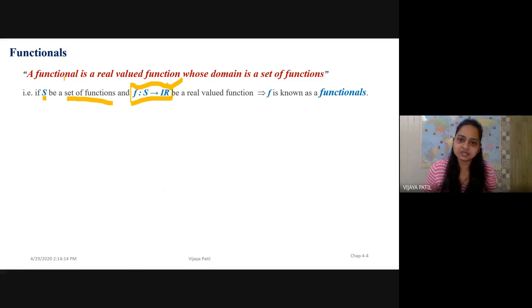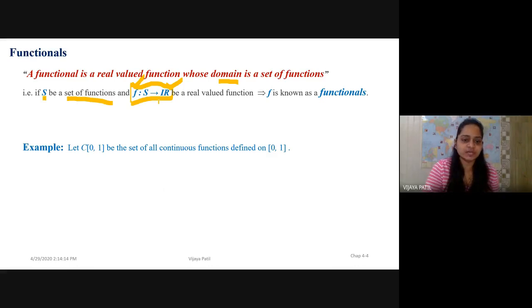And the other condition is that the domain should be a set of functions. The domain here is S, which is a set of functions. Therefore this f from S to R, being a real valued function, is known as a functional.